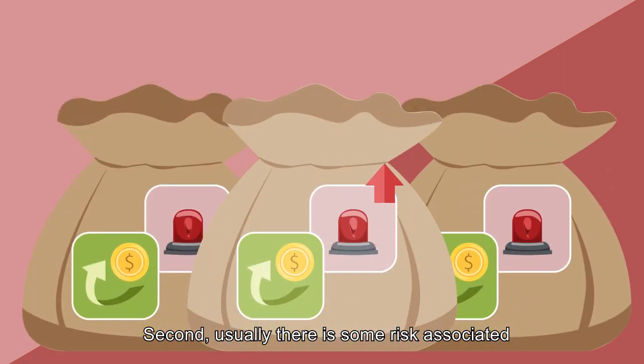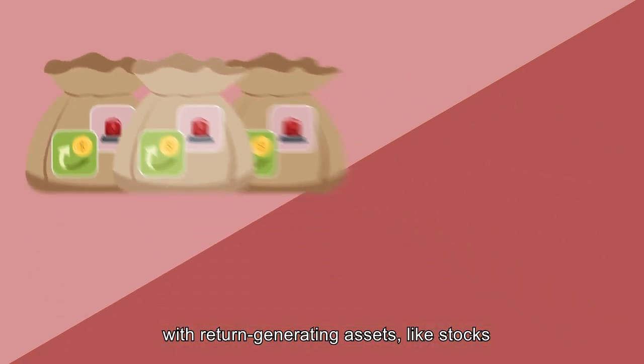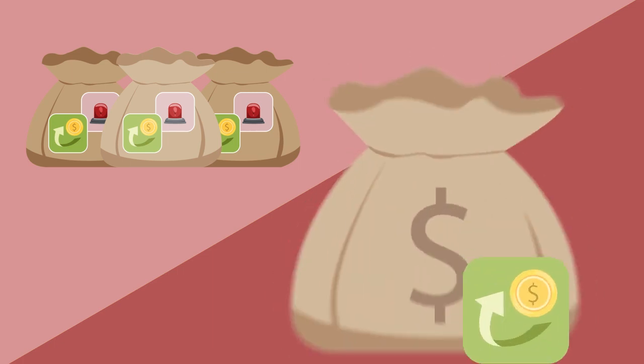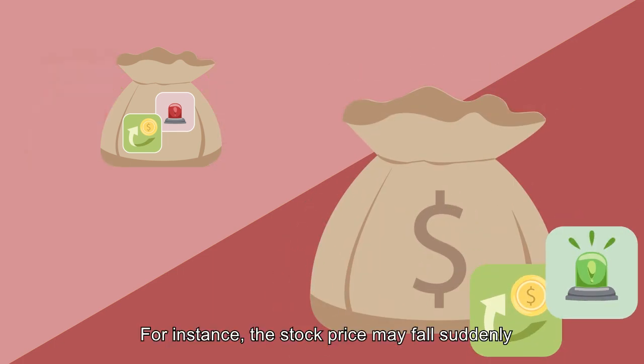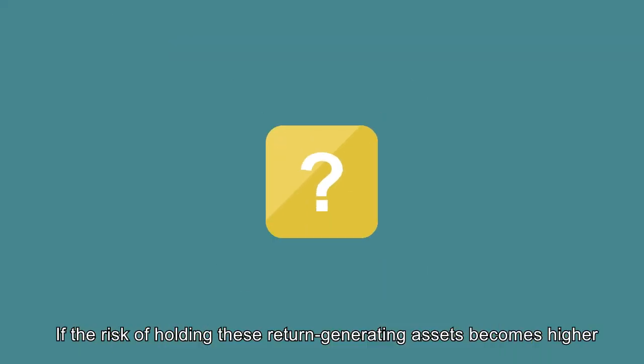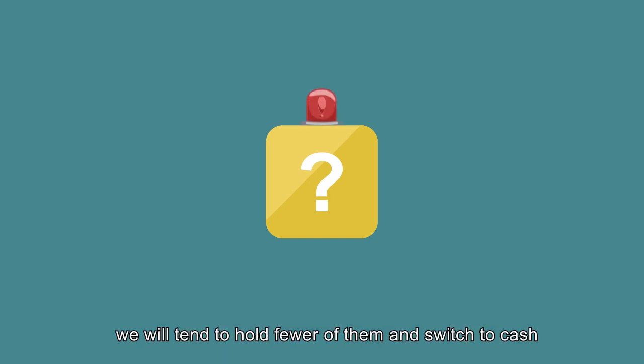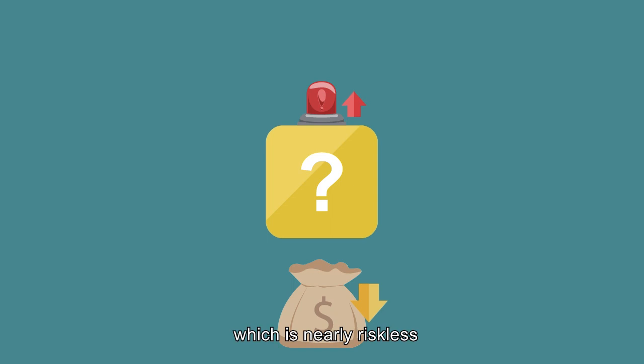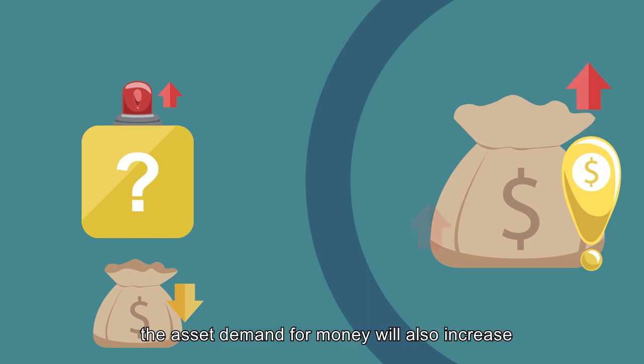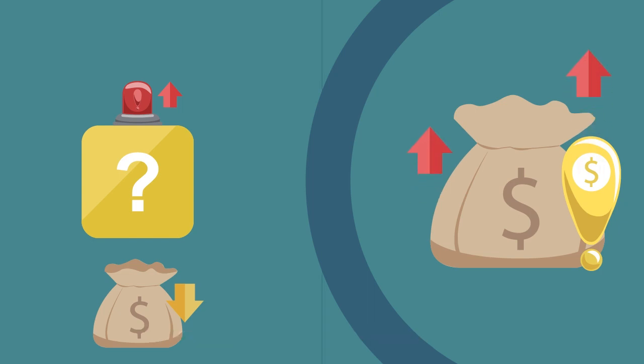Second, usually there is some risk associated with return-generating assets like stocks. For instance, the stock price may fall suddenly. If the risk of holding these return-generating assets becomes higher, we will tend to hold fewer of them and switch to cash, which is nearly riskless. So when the risk of other assets increases, the asset demand for money will also increase.